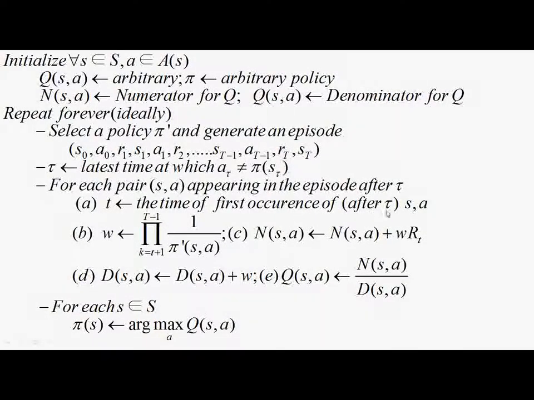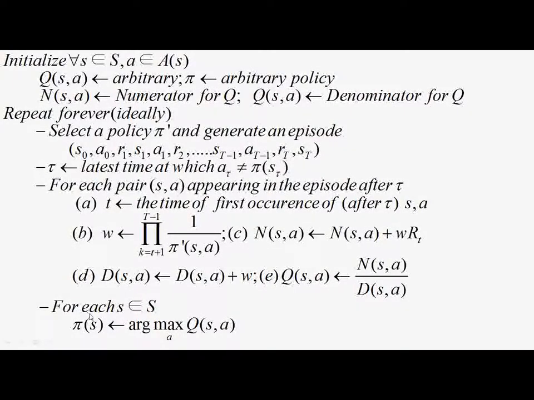That is, we are finding the probability of the sequence after the occurrence of state action pair s and a. And n(s, a) goes to n(s, a) plus w times Rt, where Rt is the return following the visit to the state action pair st comma at, and d(s, a) goes to d(s, a) plus w, and finally q(s, a) is n over d.